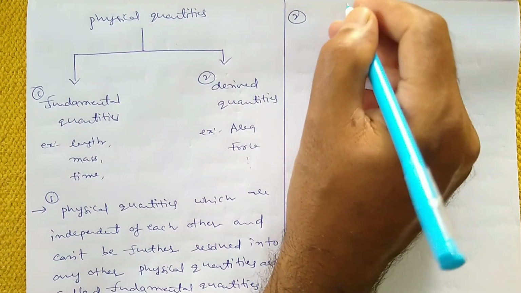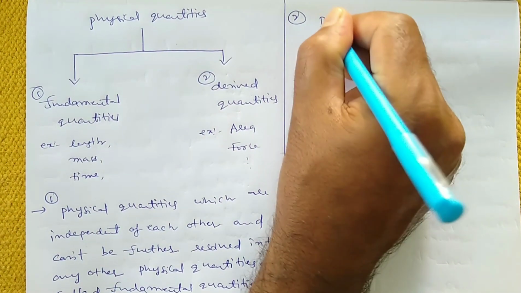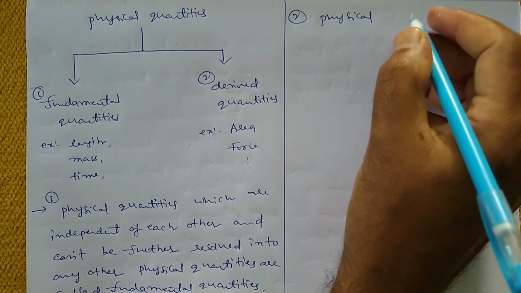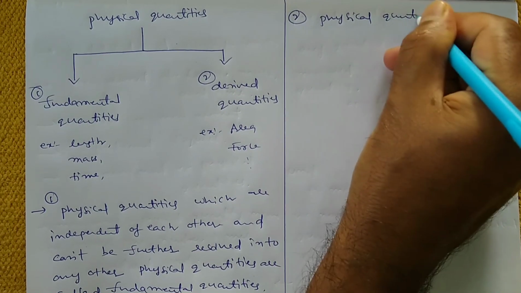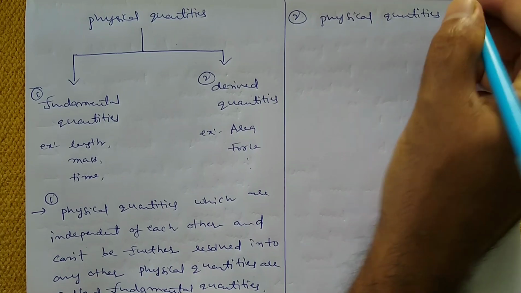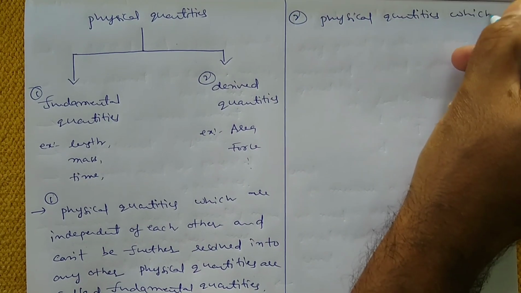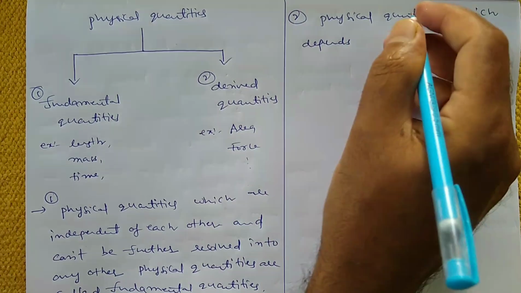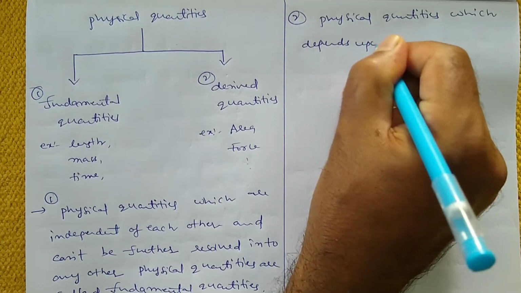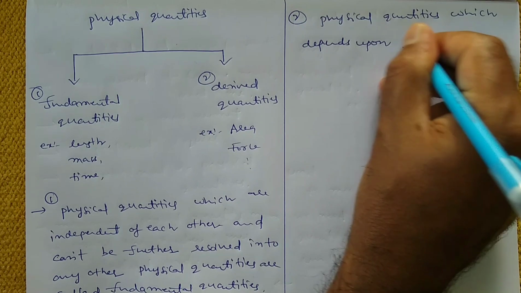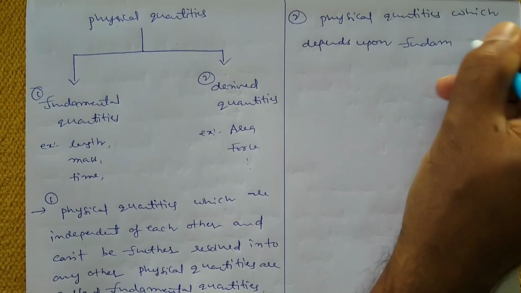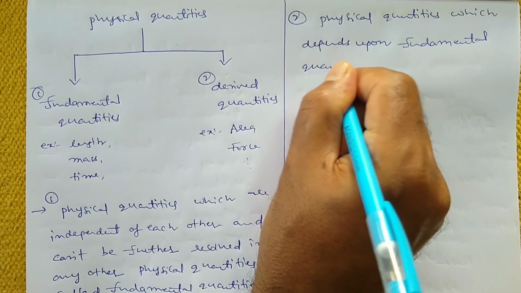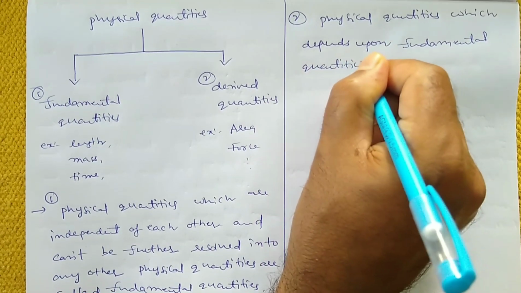So the second definition: physical quantities which depend upon fundamental quantities